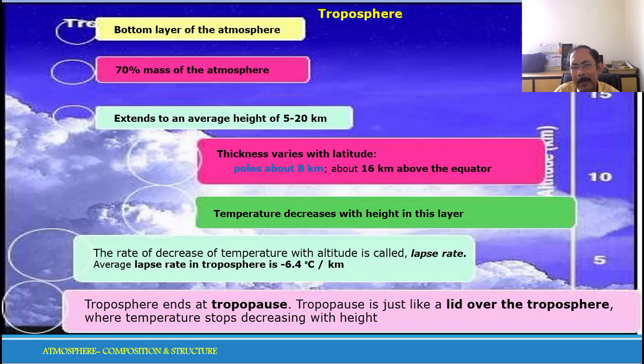Whereas if it is a wet atmosphere, the atmosphere contains a lot of moisture, then the temperature drop is comparatively less. Instead of 1 degree, it is 6.4 per kilometer. That means per 100 meters it is 0.64 degree. That is called WALR, the wet adiabatic lapse rate. So there are these two types of lapse rate: dry adiabatic lapse rate and wet adiabatic lapse rate.